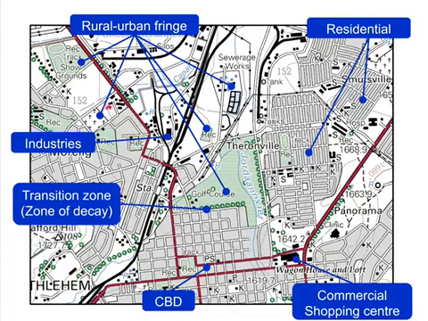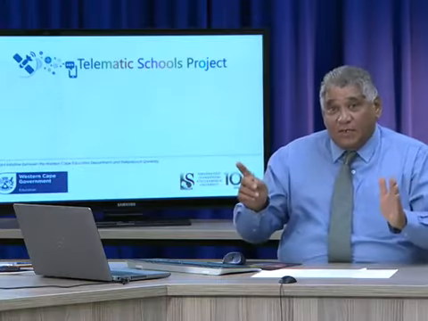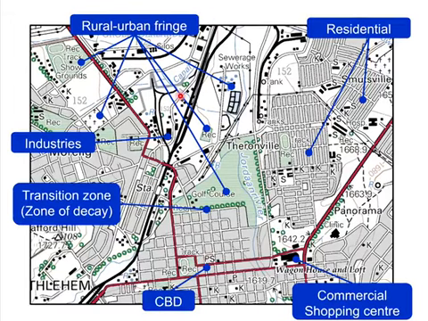Okay, so on this map, I've just put all the land use zones. And the questions that they could ask: identify, give a reason. Identify, give a reason. Identify, give one or two characteristics of. Those are the questions that you must expect when it comes to land use zones. So let's have a look at this. Here we've got the map, and the first one is the CBD. They would ask, name the land use zone there? That would be the CBD.